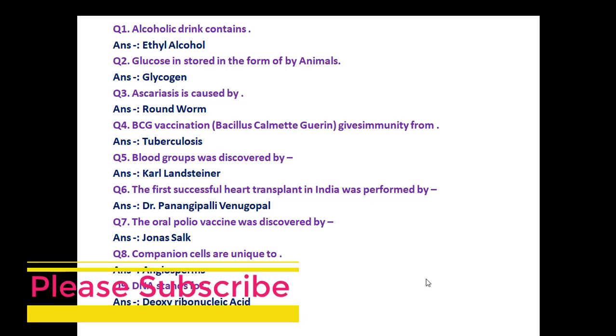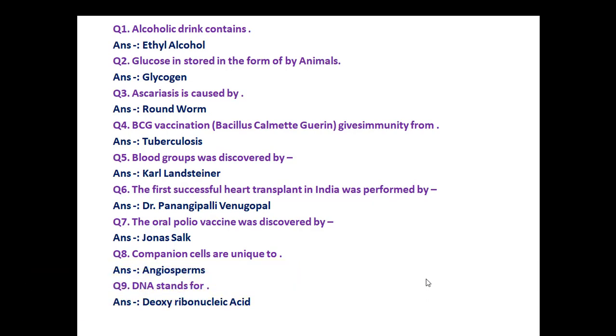Now we are discussing 100 biological questions and answers. Alcoholic drink contains ethyl alcohol. Glucose is stored in the form of glycogen by animals. Ascariasis is caused by roundworm.